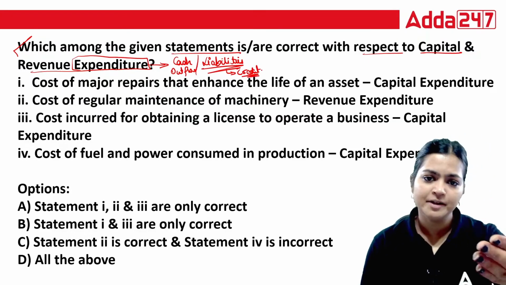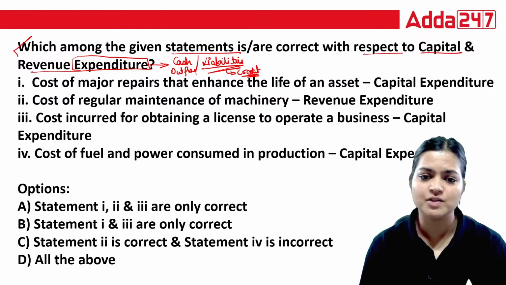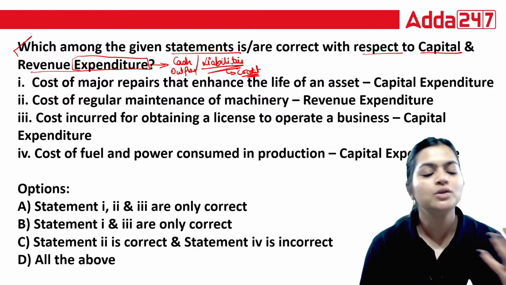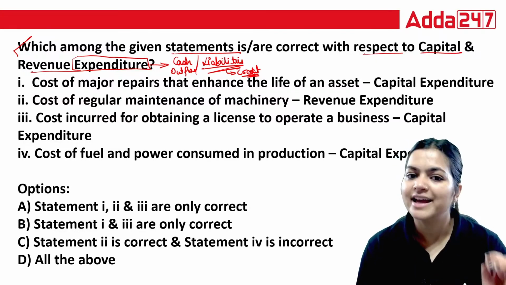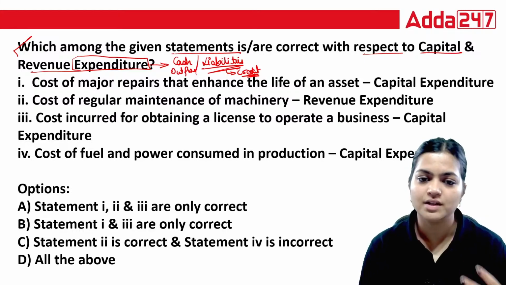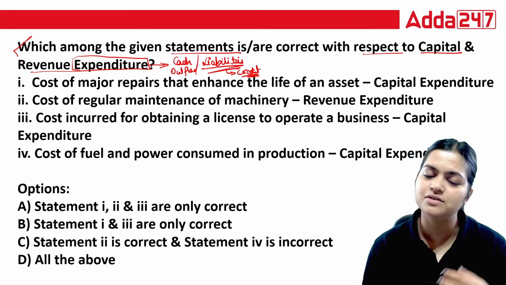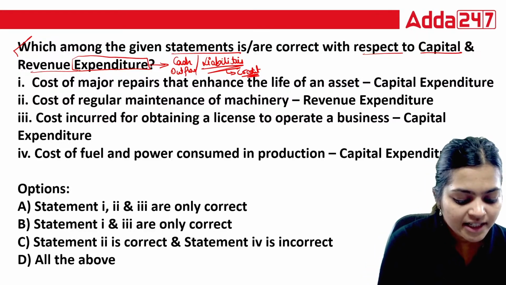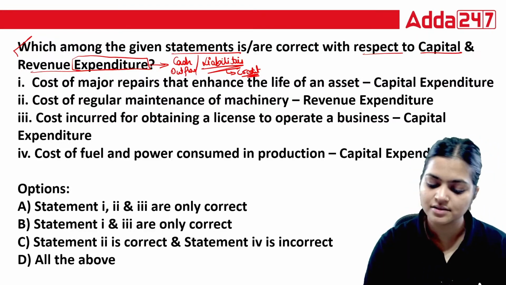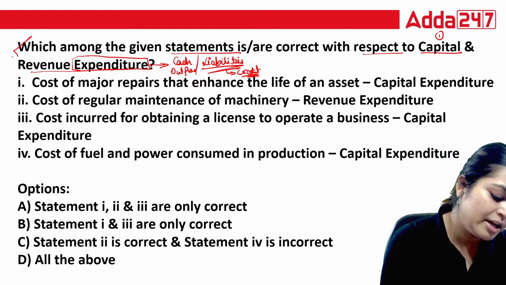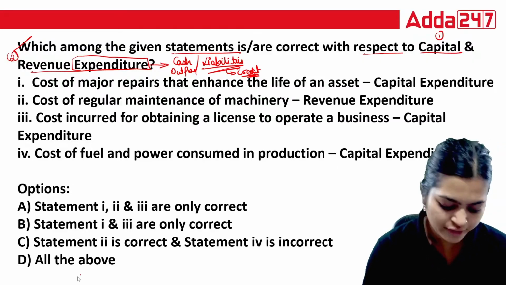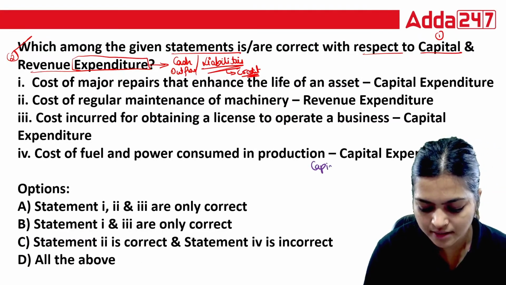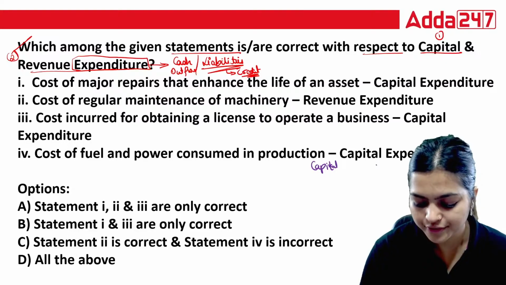If I purchase goods from you on a credit basis, I created your liability. That is your expenditure. Expenses like salary expense and rent expense, all these are your expenses. But these expenses are divided into two parts: number one, capital, and number two, revenue. Now I will make a small comparison sheet of capital and revenue.